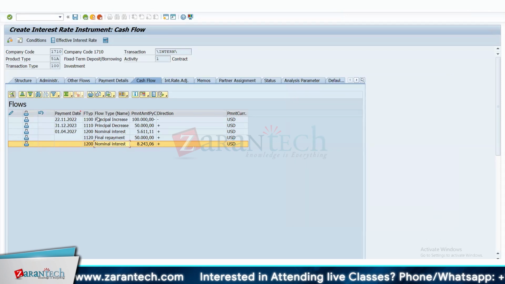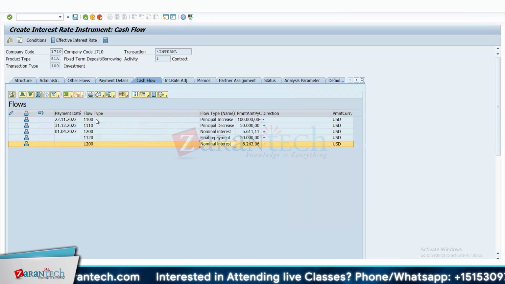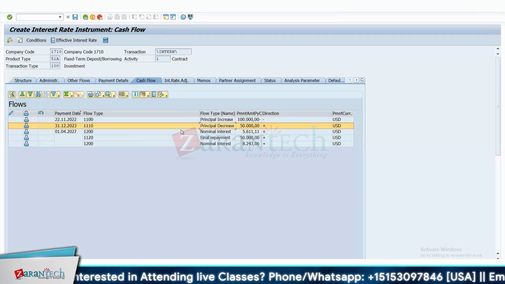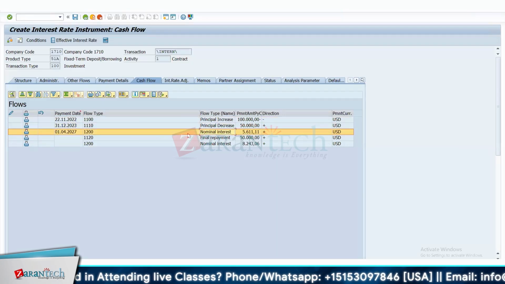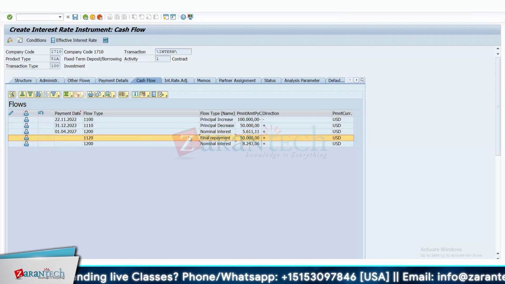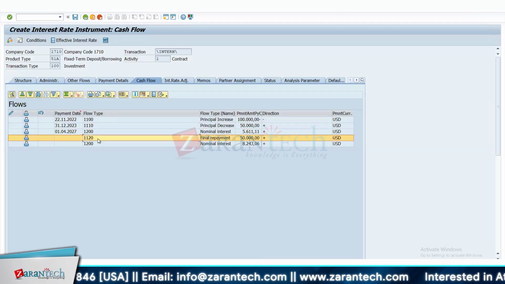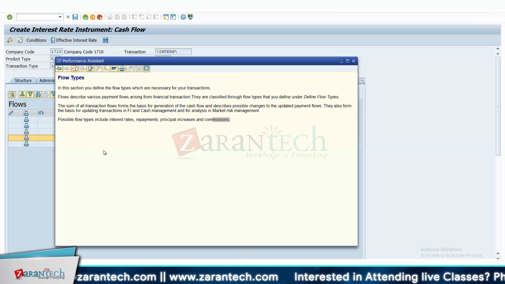Is it clear? So basically, if you notice here, the flow types are different. This is the flow type for principal increase. This is a flow type for principal decrease. This is a flow type for nominal interest. This is a flow type for principal repayment. So the flow types are different for different types of transactions that are happening within the same deal. And this is how the accounting entry also will vary based on the flow type. So is the flow type clear? Flow type controls cash flow and accounting entries, right? Correct. Okay, thank you.